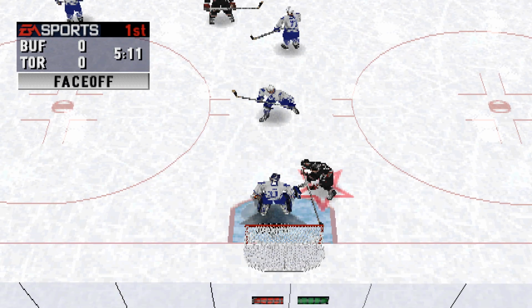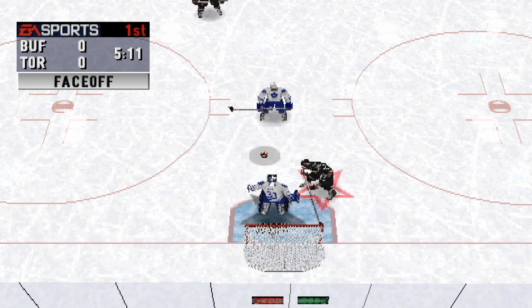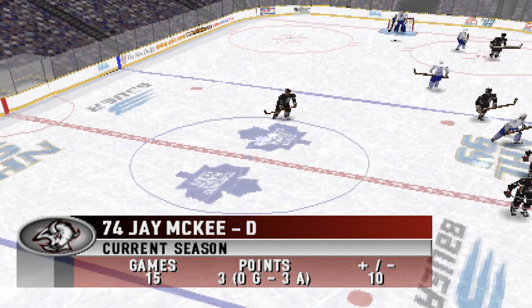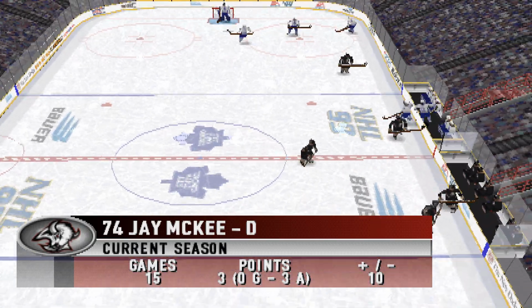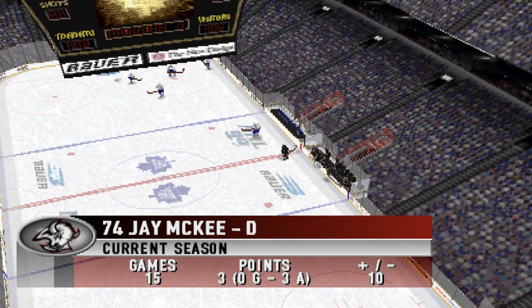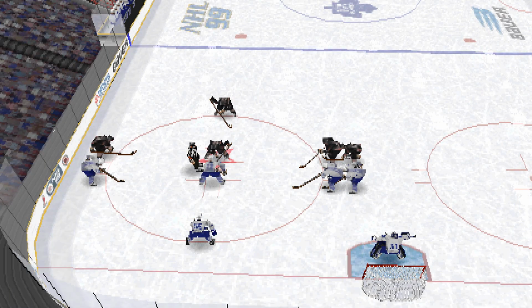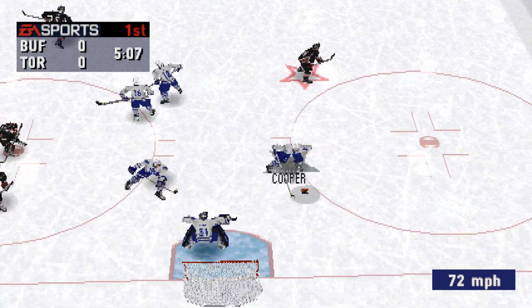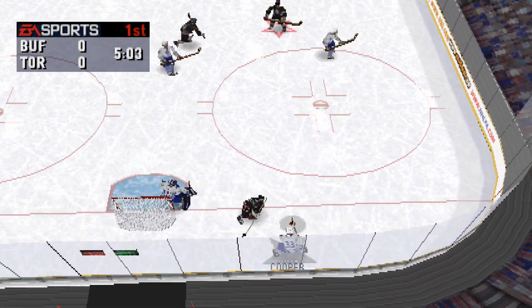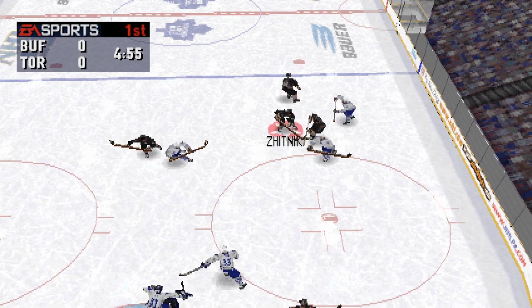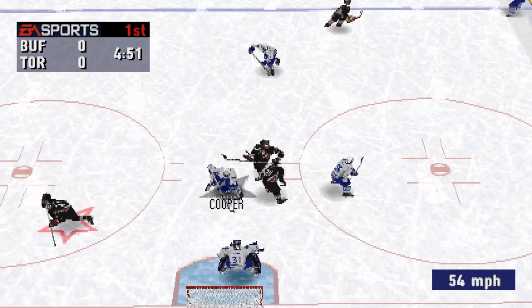Joseph holds on to it. They drop the puck. Pekka wins the draw cleanly. Cooper gets checked into the boards by Pekka. Intercepted by Zhitnik, who then fired it.